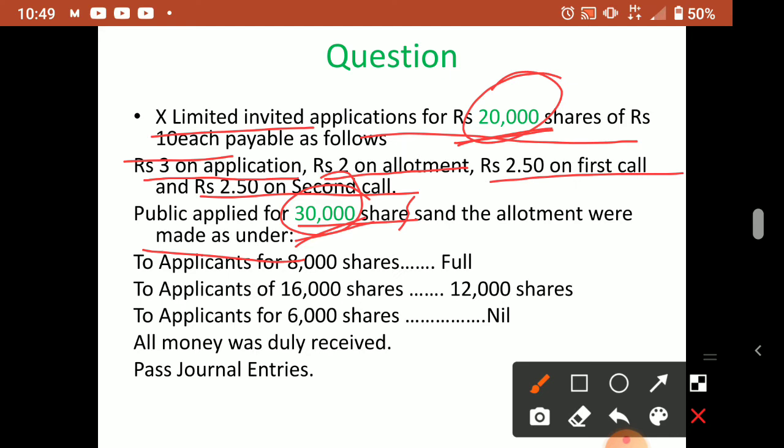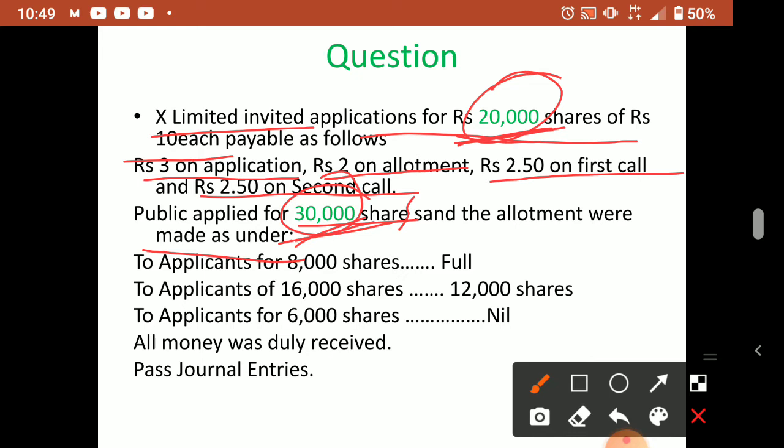20,000 invited, 20,000 applications received means normal case. 20,000 invited, but 10,000 received means under subscription. 20,000 issued by the company but 30,000 subscribed by the public, that means excess is there, that is over subscription. So this question is an over subscription question.